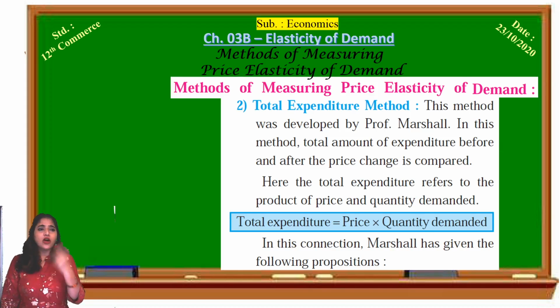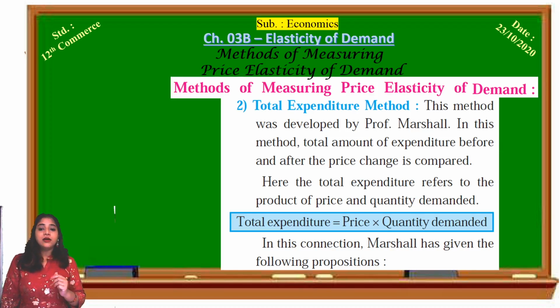That much we always expend for buying or consuming something. So total expenditure is the product, or multiplication, of price and quantity demanded: total expenditure equals price into quantity demanded.